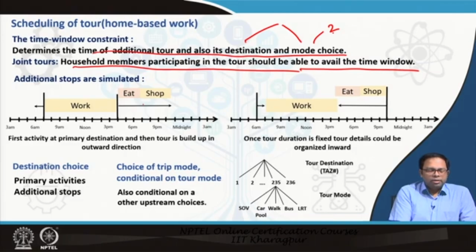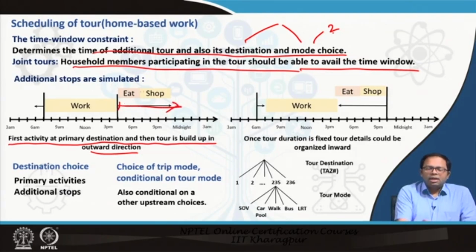So how do we simulate these additional stops, like when we go to a shop or go to eat? There could be different approaches. Again, this depends on the modeler, how he thinks of those processes, and what way he has assumed those processes to happen. First, the activity at the primary destination, and then the tour is built up in the outward direction. So first we determine the primary destination, and once we fix that, we build the tour in the outward direction.